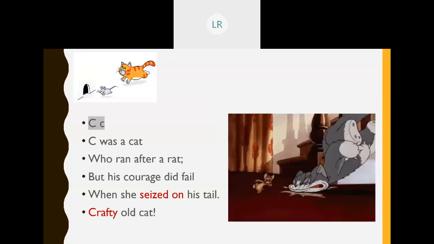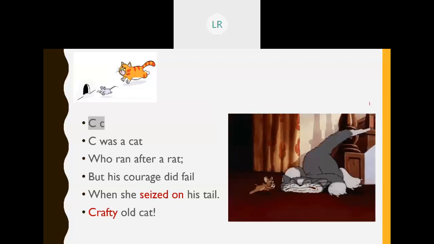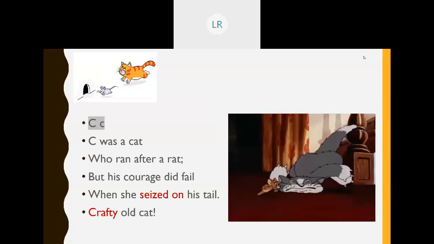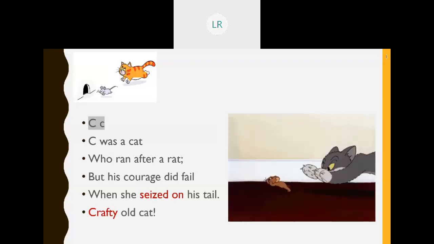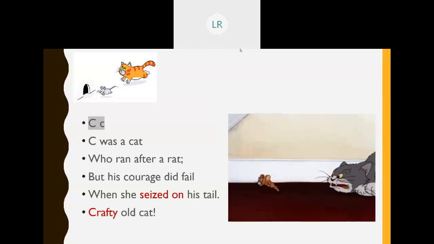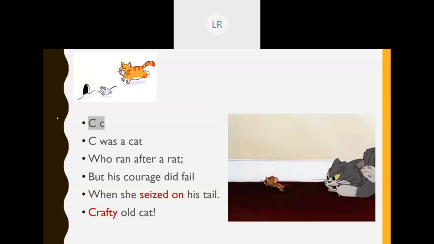Yes. What do you mean by seized on, children? Caught hold of. The past tense of catch is called caught. Okay. Crafty old cat. What do you mean by crafty? Clever. Okay, children, you note down the meaning. I'll write here.